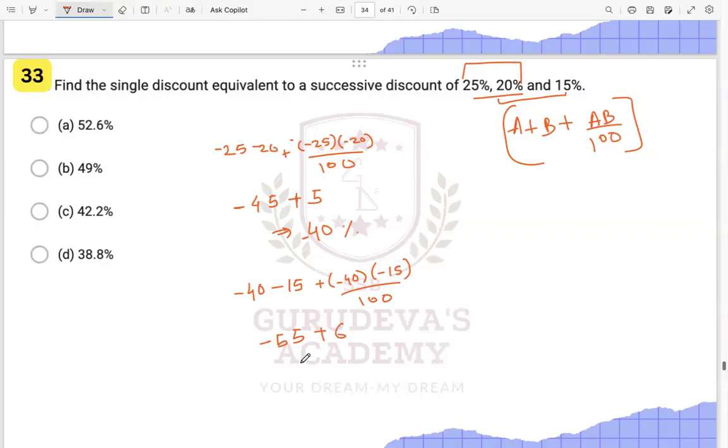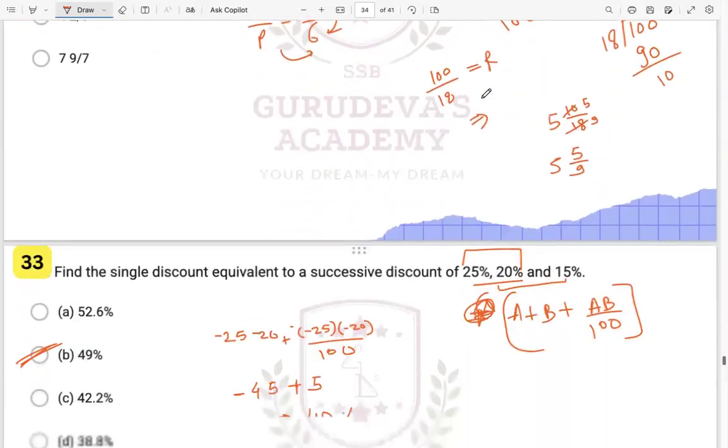So this will be 55 minus 6, that is 49%, minus 49% total discount. Just this important formula which we learned. We are just revising the things which we have already learned over here, right?